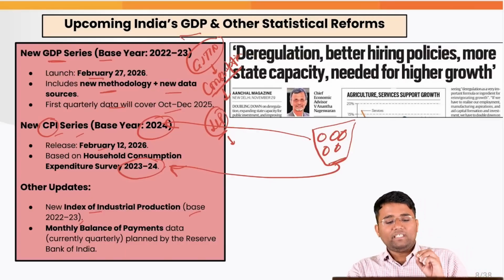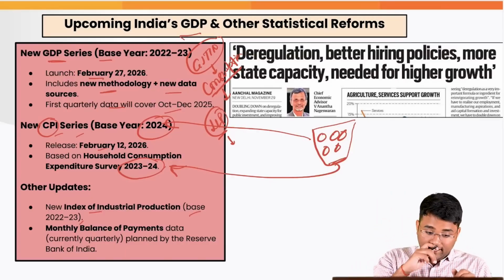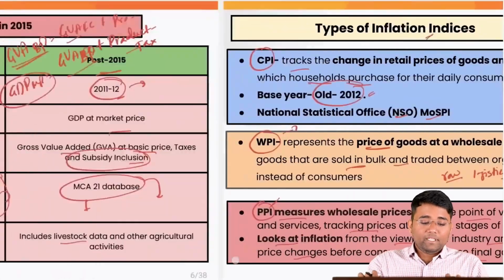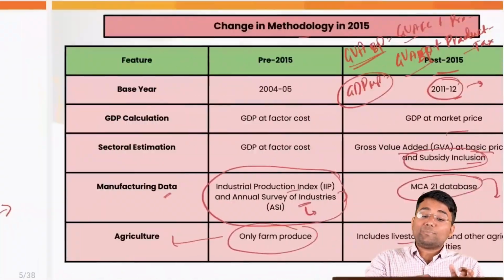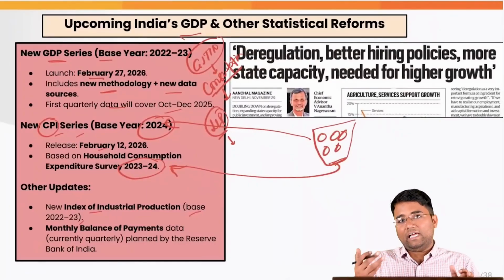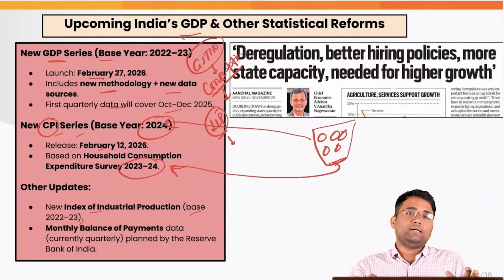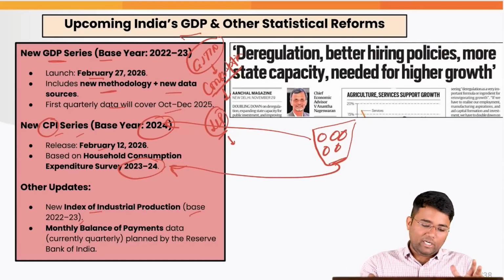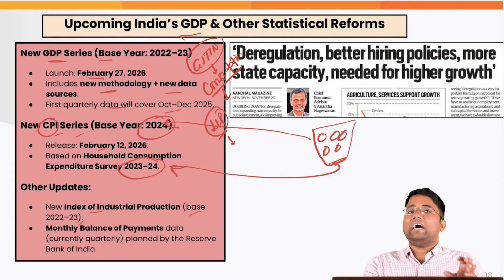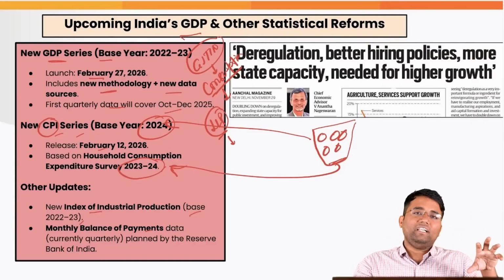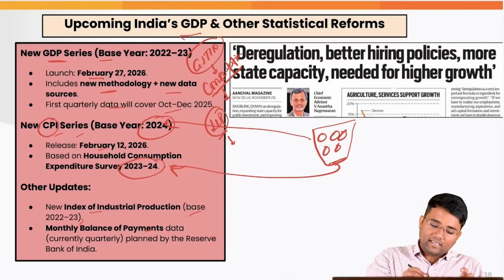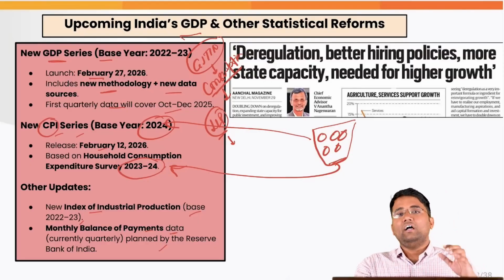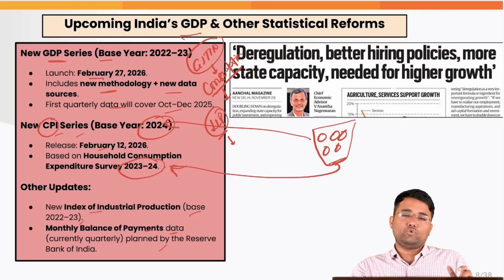Also, among other updates, for example, IIP, the Index of Industrial Production, the base year for that will be 2020-23. Along with that, another thing we need to understand is the PPI, which the IMF is saying we should shift to. That will also comprehensively cover the services part, which is not being covered as of now because of the WPI related adjustments that we are doing. Also, as of now, the RBI gives balance of payment data, current account balance, etc., on a quarterly basis, but they are preparing to give this data on a monthly basis to again give a true picture.